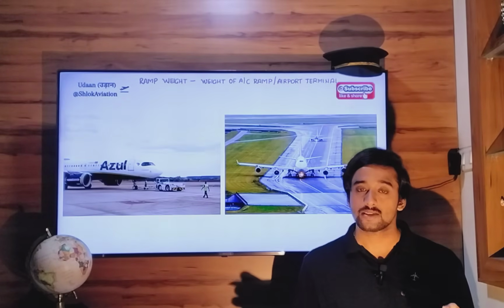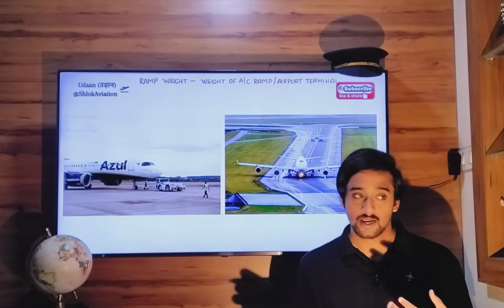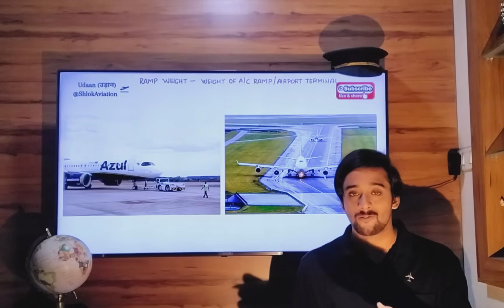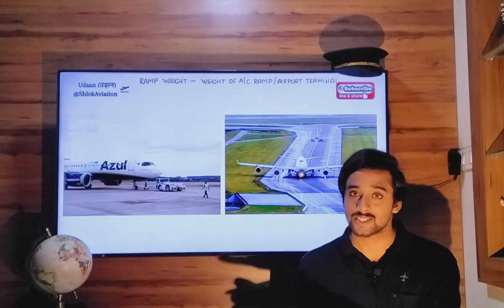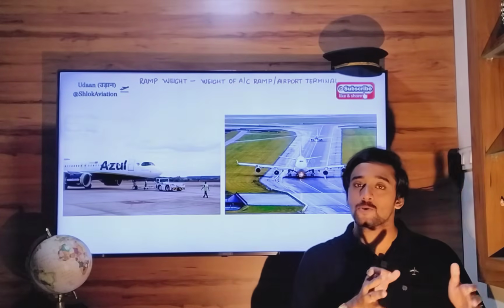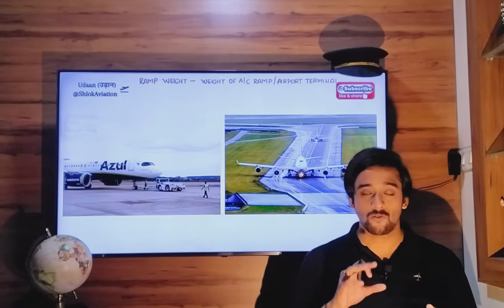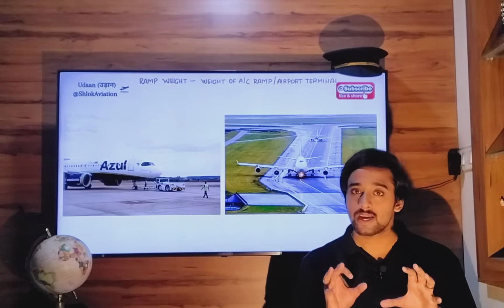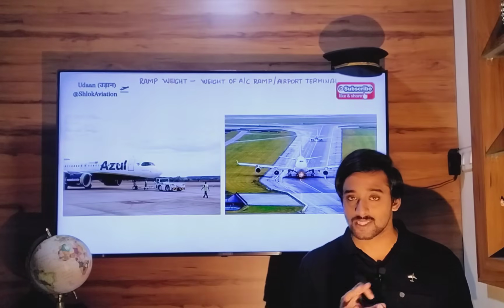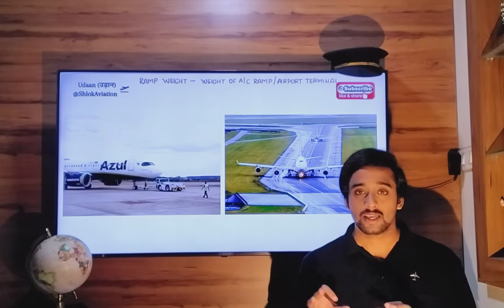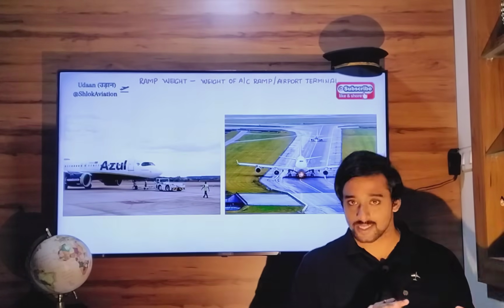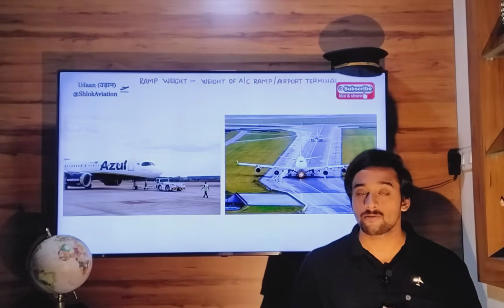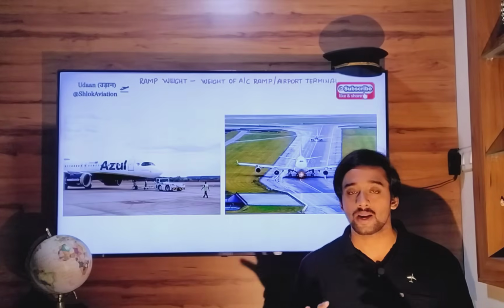Okay, as it progresses, as you start your engines, you start moving your aircraft, you go to the runway, you take off, you start flying towards the destination, the weight of your aircraft will progressively decrease because of all the fuel that you will have consumed. So ramp weight is the maximum weight of your aircraft, the heaviest weight compared to all other weights.